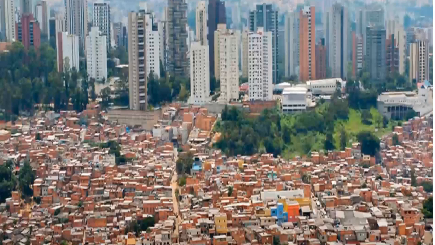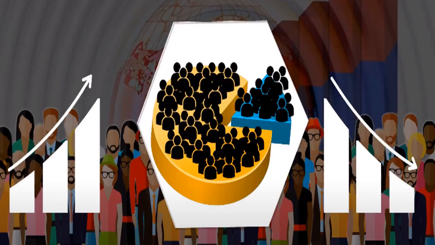So this increase and decrease in population is related to the following factors. These factors affect the growth or decline of the population.